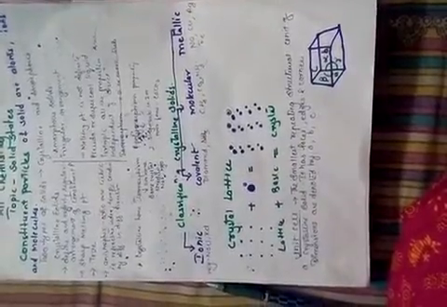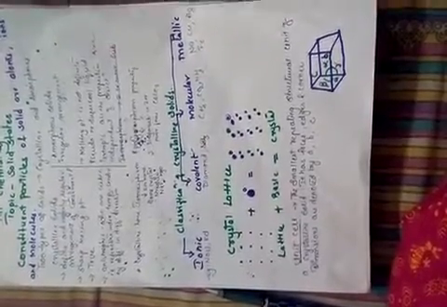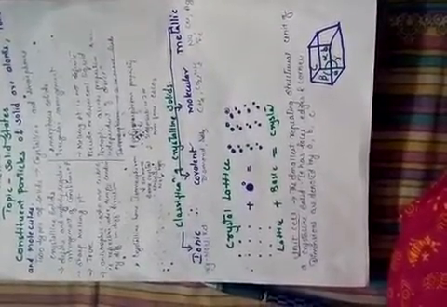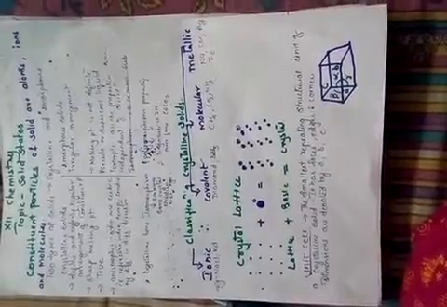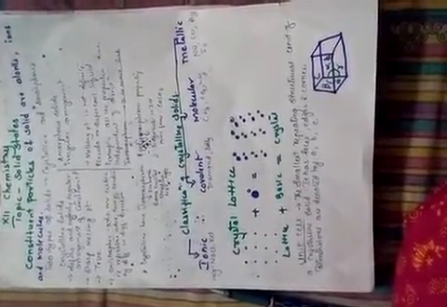Then the second point is crystalline solids always have a sharp melting point, whereas the amorphous solids' melting point is not definite. Crystalline solids are known as true solids, whereas amorphous solids are known as pseudo solids or supercooled liquids. The example for a supercooled liquid is nothing but glass materials. When glass becomes old it starts melting down, and because of that it becomes thin at the top and thick at the bottom. So if you have any glass material at home, you can go through it and observe it clearly.